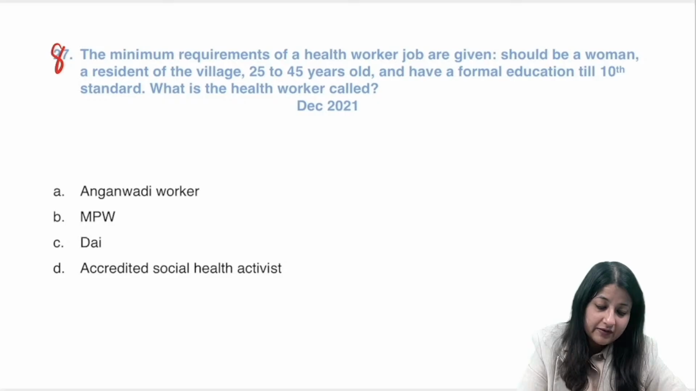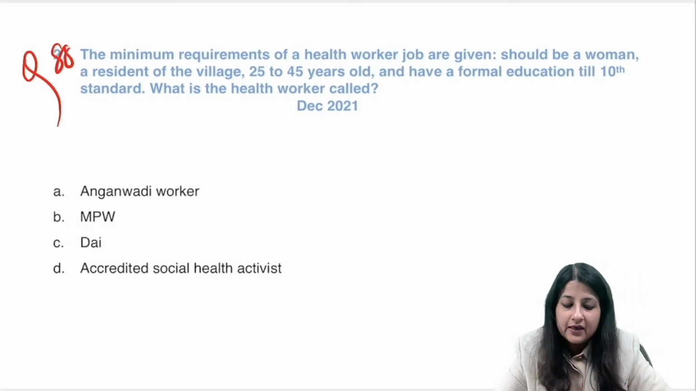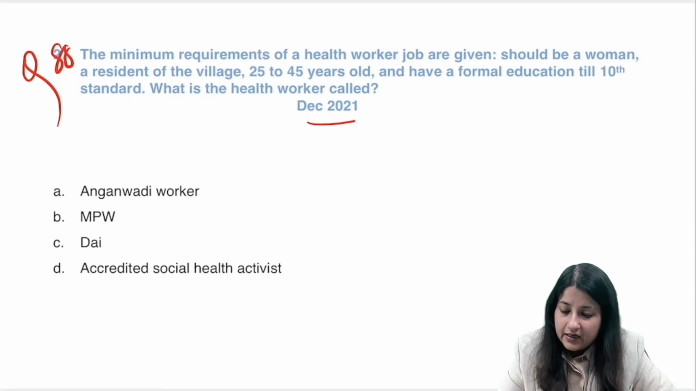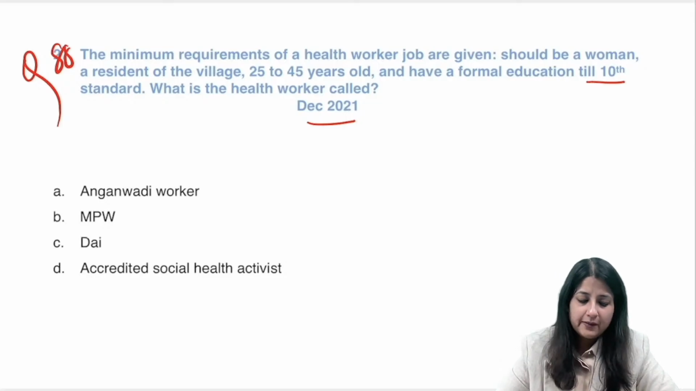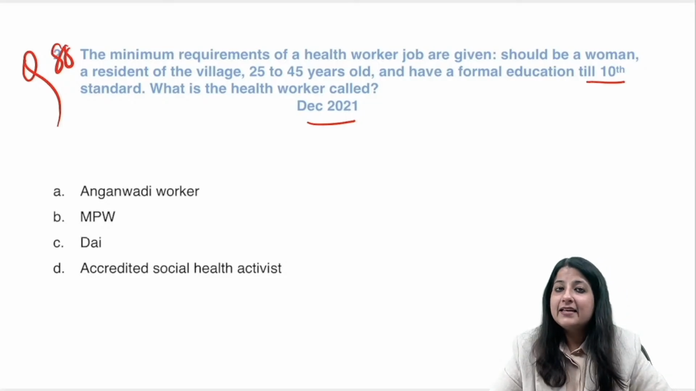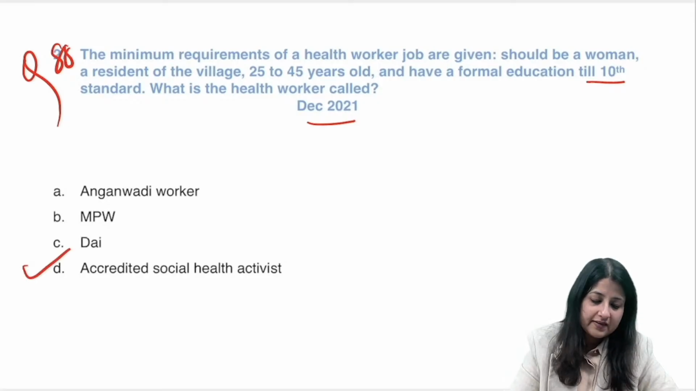Question number 88, December 2021. The minimum requirements of a health worker job are given. Should be a woman, a resident of the village, 25 to 45 years old, formal education till 10th standard. Who is she? She is none other than, who is she? Very good, she is ASHA.